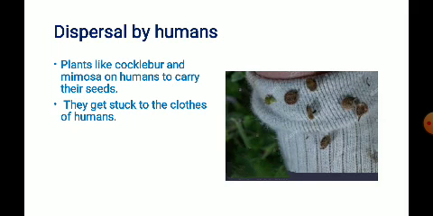Here in the next picture you can observe the fruits stuck to the socks of a person as he moves by the plant. These seeds have been carried from different places, and where they fall down, if those seeds get favorable conditions, they grow into a new plant.